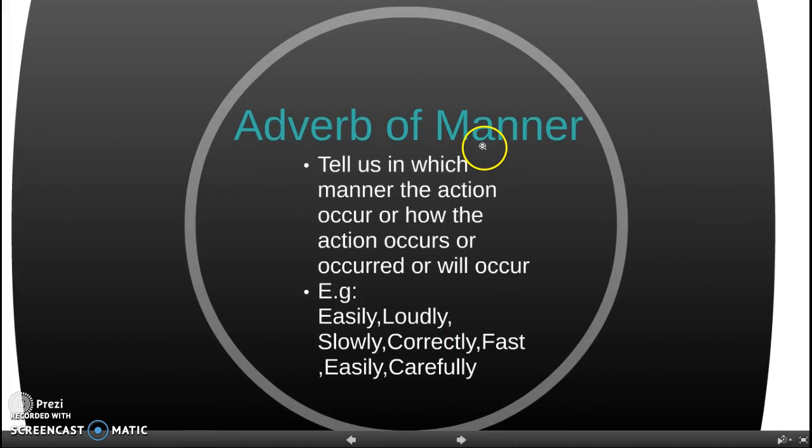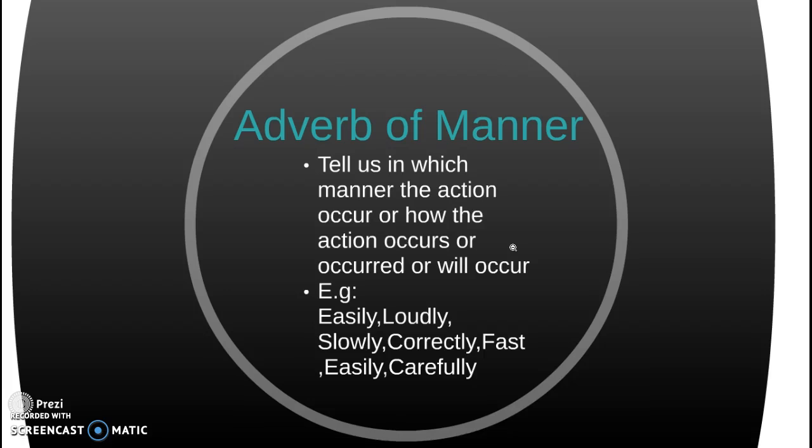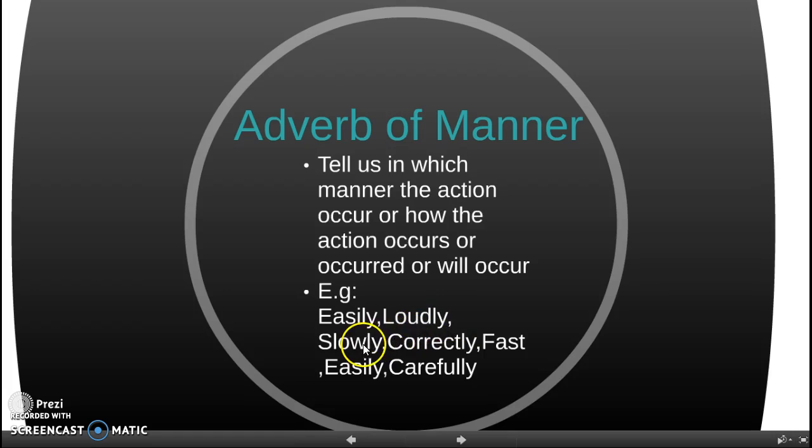The adverbs of manner tell us in which manner the action occurs, or how the action occurs, occurred or will occur. An adverb of manner cannot be put between a verb and its direct object. They are usually placed either after the main verb or after the object. Besides, the adverb must be placed either before the verb or at the end of the clause. Easily, loudly, slowly, correctly, fast, carefully, and well are some examples of adverbs of manner.